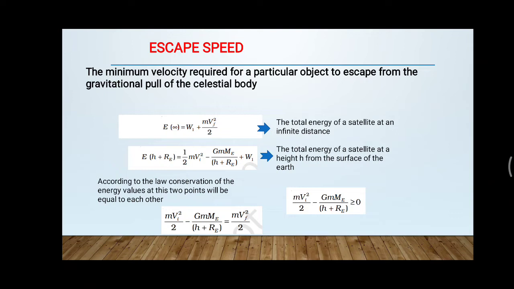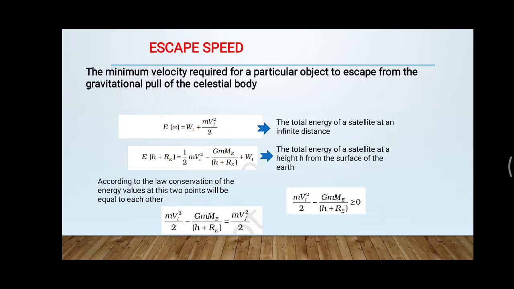So let us first discuss the escape speed. As you all know, if you throw a stone upward, it will fall back to the surface of the earth.